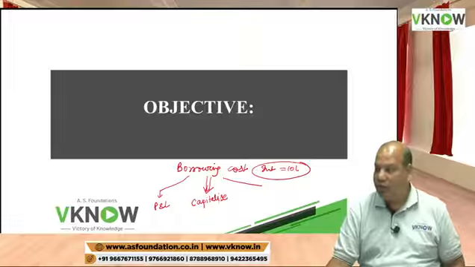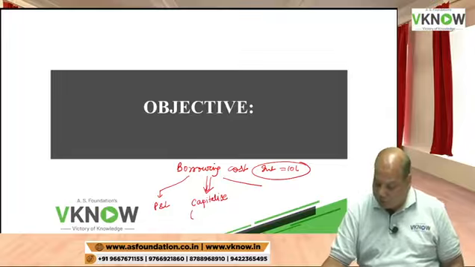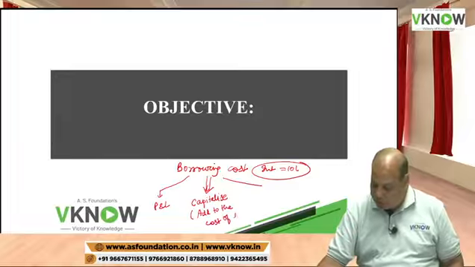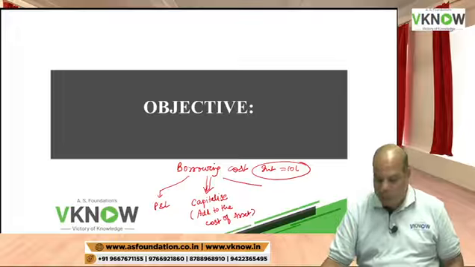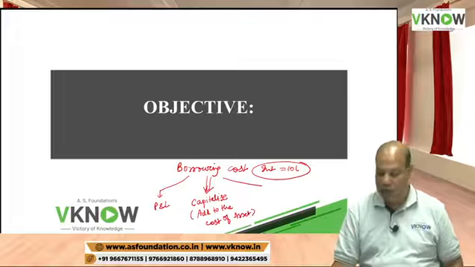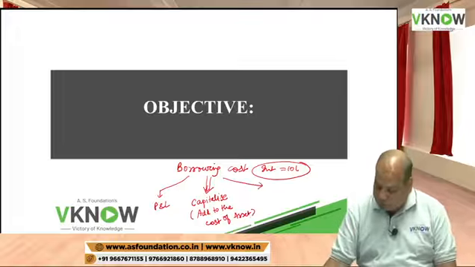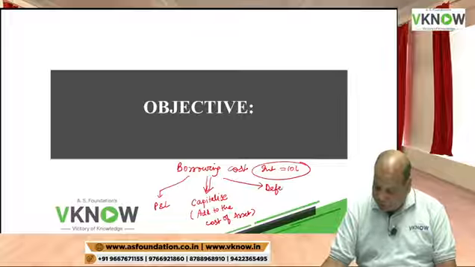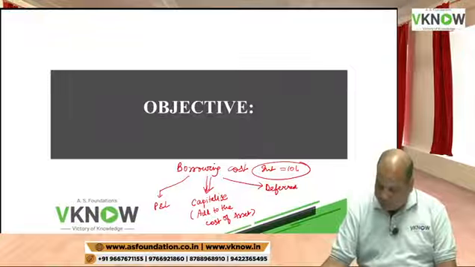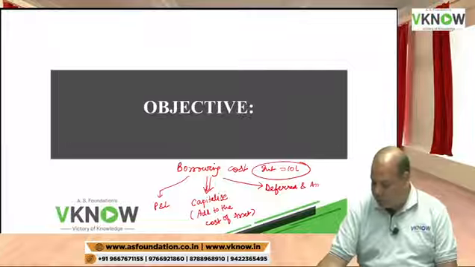Capitalize means you add to the cost of the asset. Or borrowing cost can be deferred and amortized.